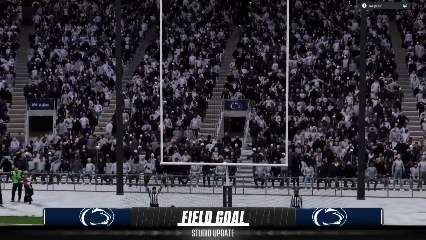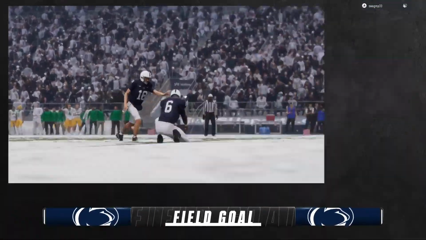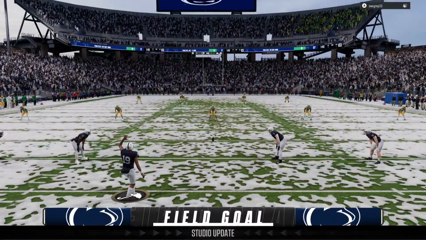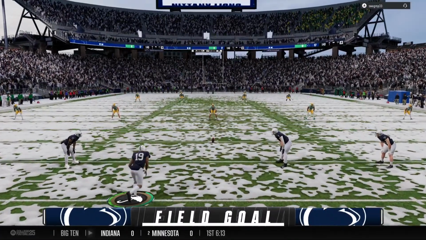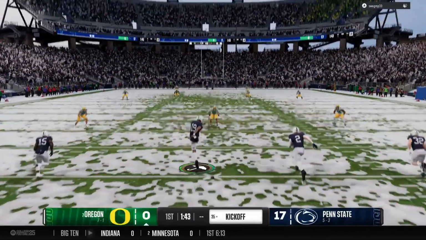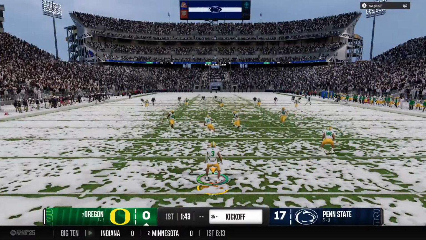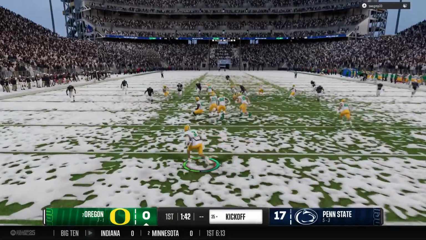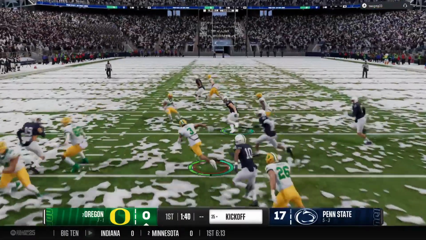Never a doubt. Right down the middle. And now the lead is even bigger. So they are lining up to kick it off after that last drive. Put a 3-spot on the board, and now the defense will try to shut them down. He'll bring it out from inside his own 10.